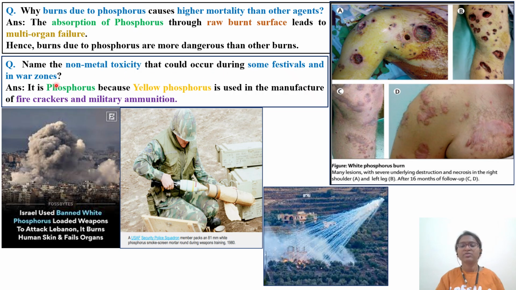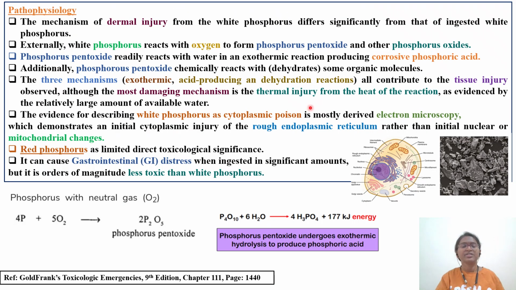So in the case of crackers also, white phosphorus is used mainly because of the ignition nature. Yellow phosphorus is used in the manufacture of firecrackers as well as military ammunition because of this ignition nature. So let's understand the pathophysiology of this particular phosphorus.